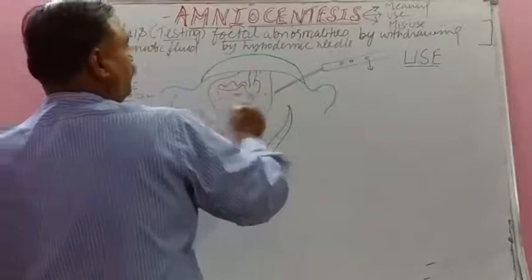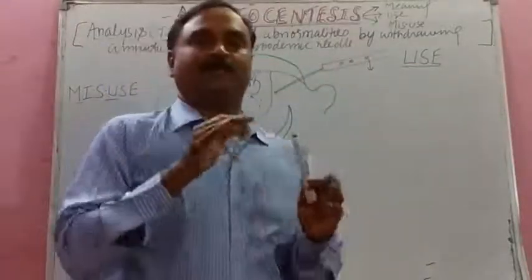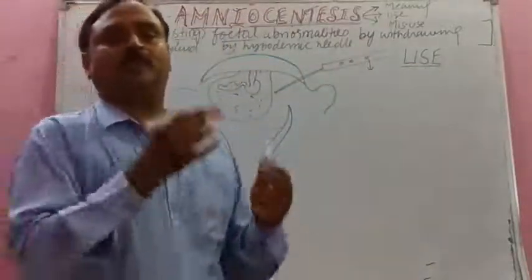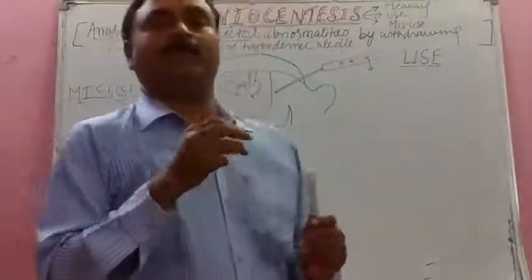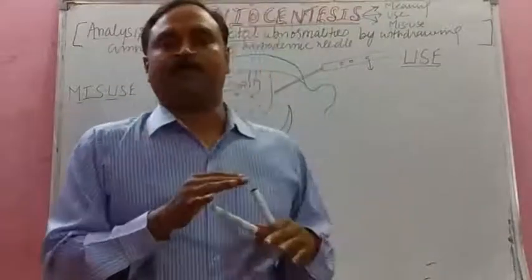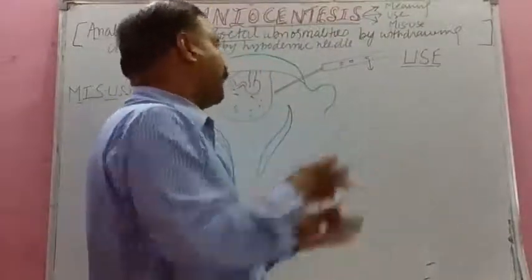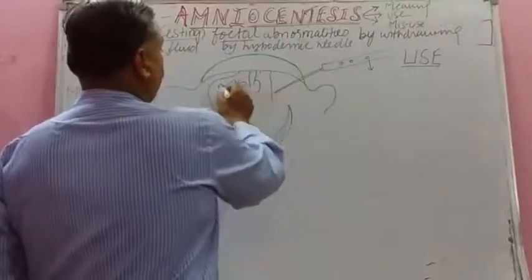And student, what is the use of this test? To identify some genetic disorders of the growing embryo. If the growing embryo has some genetic disorders like syndromes, trisomies, monosomies, we identify it by withdrawing amniotic fluid through a hypodermic needle.